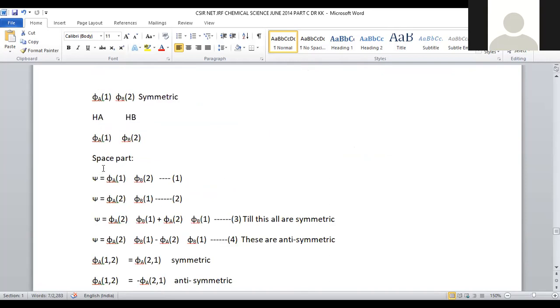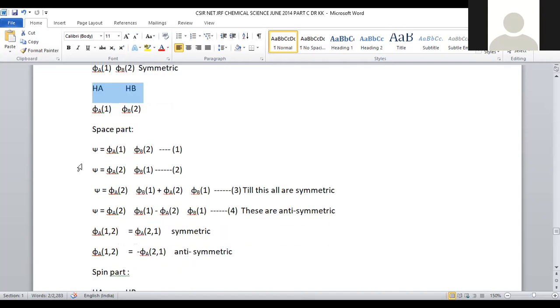First let us consider the space part. For that purpose, psi A is given with one electron, psi B is given with the second electron. For atoms HA and HB, we are considering hydrogen A atom and hydrogen B atom here. Psi A1, psi B2 can be taken for these two, right?